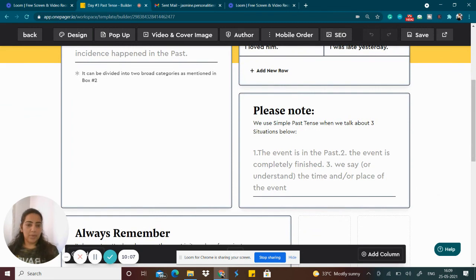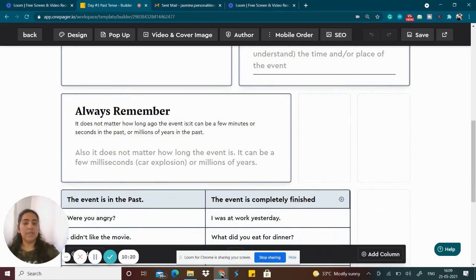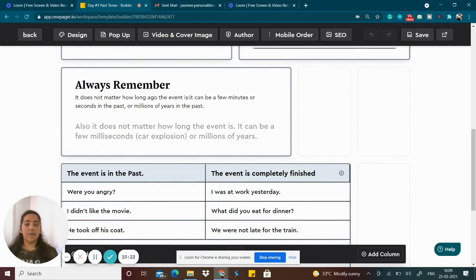There it is very clearly given that we use simple past tense in three situations: the event that has already been in the past, an event which is completely finished, or when we understand the time and place. And also it doesn't matter how long ago the event happened. For example, if it is a few milliseconds or even millions of years ago, doesn't matter.